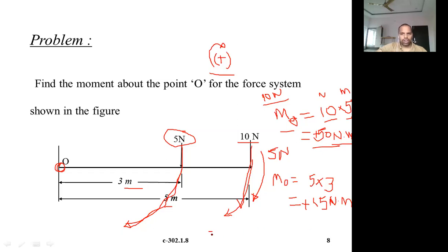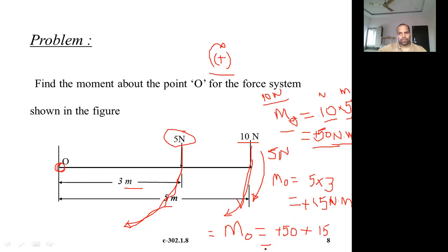Now what is the total moment at O? The two forces are creating moments in the same direction. Whether same or different direction, you have to add all the moments along with their sign. Due to 10 it is plus 50, and due to 5 it is 15.